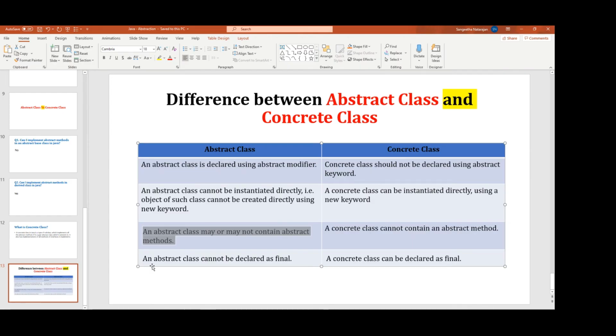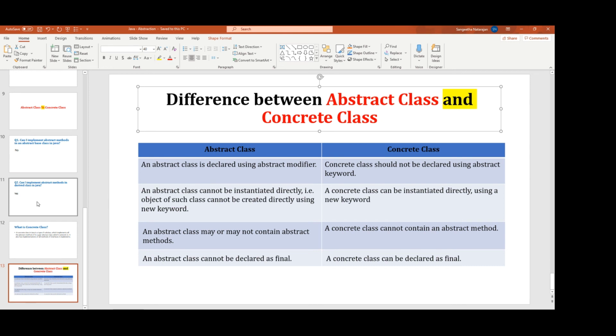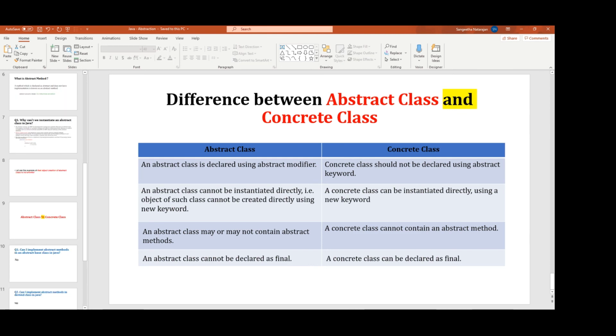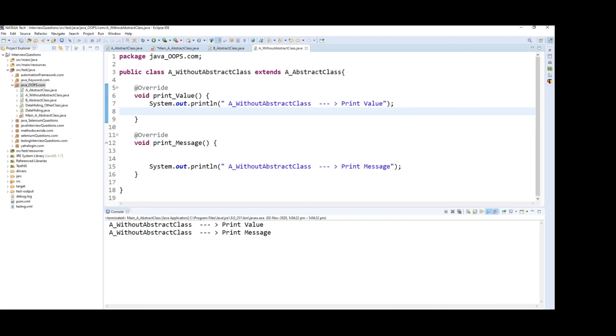Next, an abstract class cannot be declared as final. The concrete class can be declared as final. So these are the three points I will tell you in my next video. Okay. So how we can declare non-abstract methods, final and static, constructors, those topics we have to implement inside abstract. Okay. So this is the answer for three questions. I hope you can understand very well, right? Thank you guys.